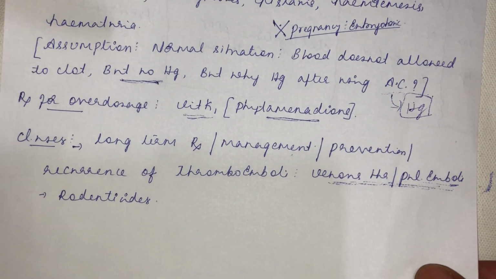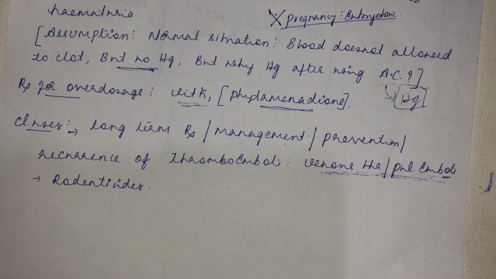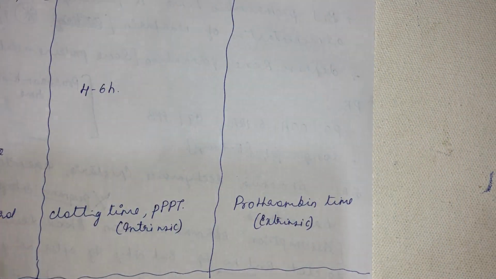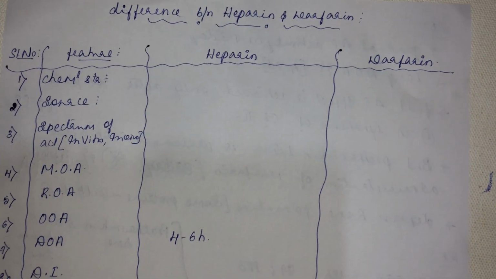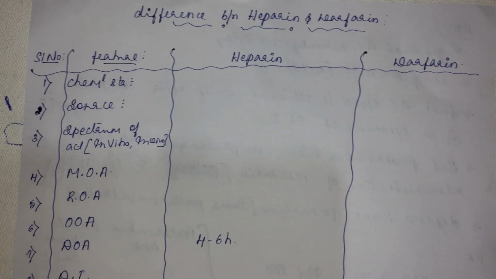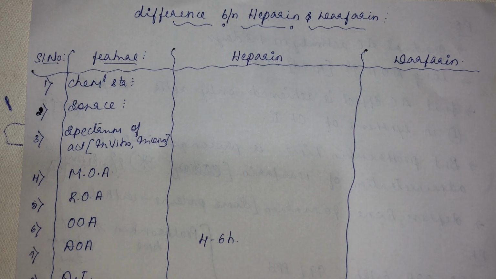Okay. Now the very important thing in this chapter is the difference between heparin and warfarin. So that is very important here. What is the difference between heparin and warfarin? You know, heparin is an indirect inhibitor of clotting factor, whereas warfarin comes under inhibitor of vitamin K. Okay. So what are the differences?